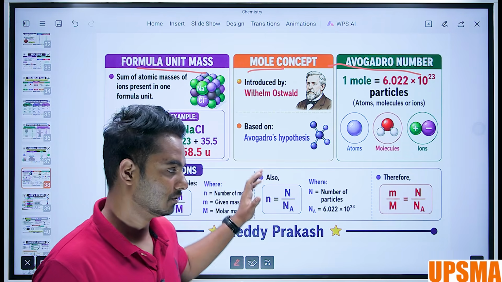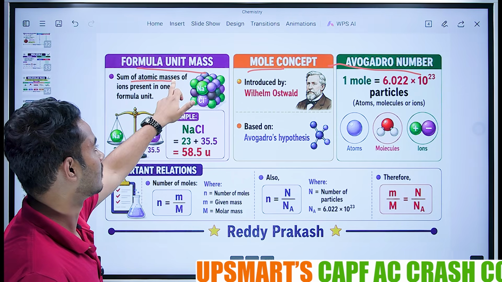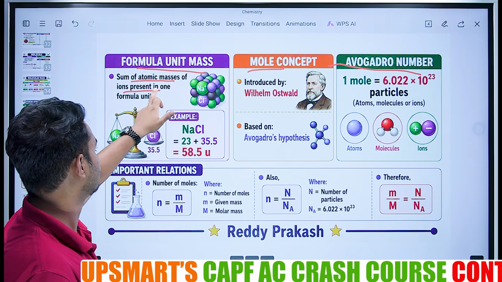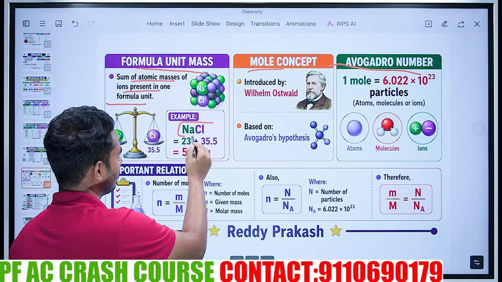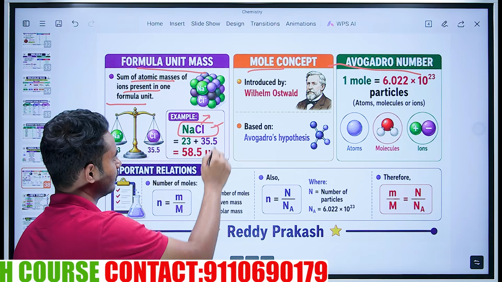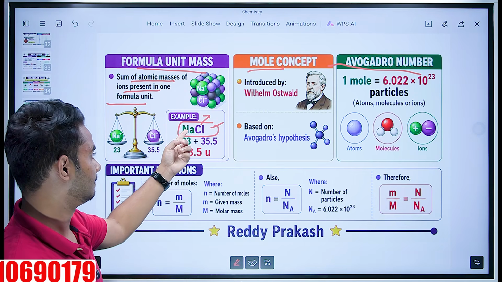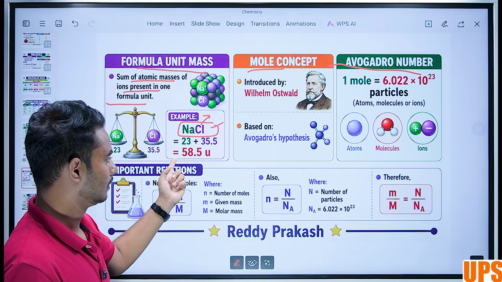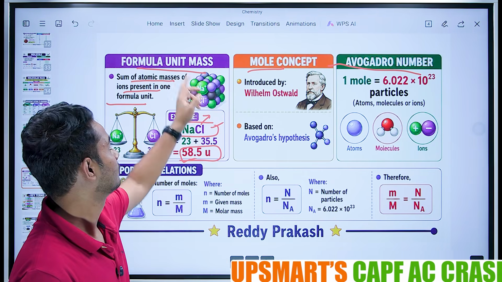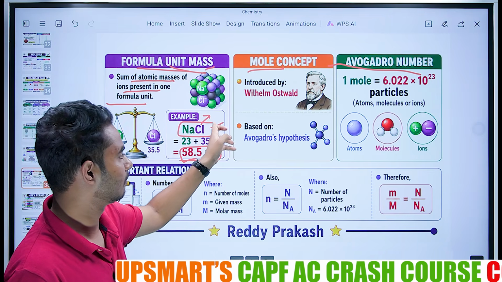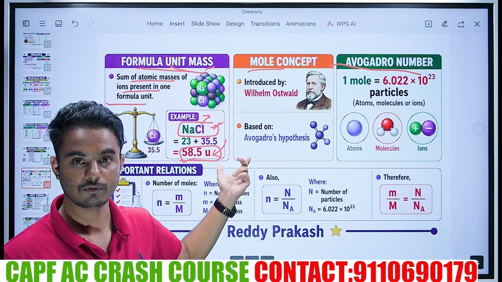Okay. So, what is formula unit mass? Sum of atomic masses of ions present in one formula unit. See, NaCl is one formula unit. This is a formula. This is one unit. Sum of the ions. What are the ions? Na plus is one ion. Cl minus is one ion. The sum is the formula unit mass. The sum of those ions is called formula unit mass.